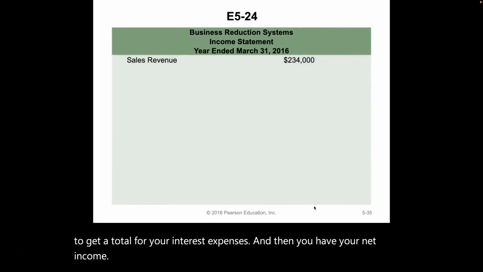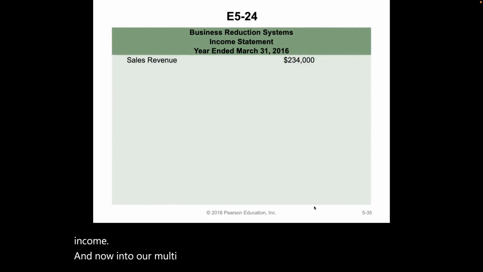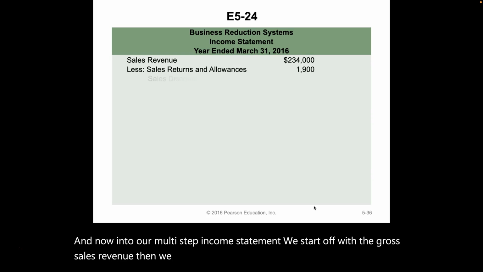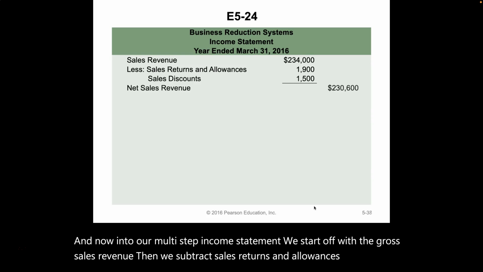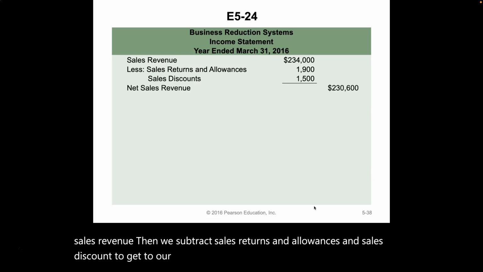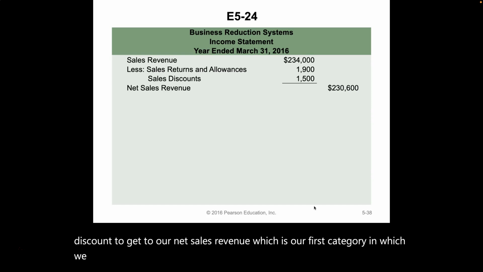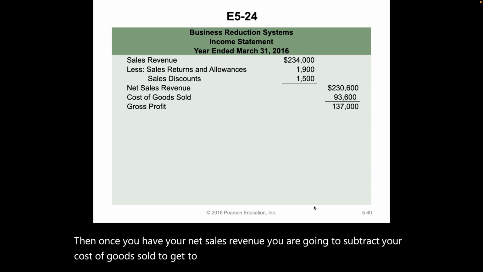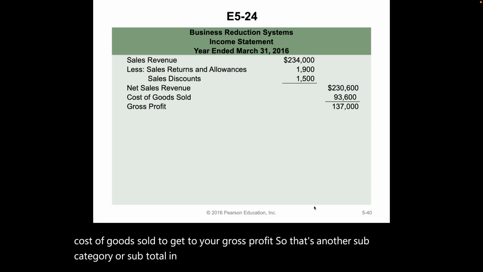And now into our multi-step income statement. We start off with the gross sales revenue, then we subtract sales returns and allowances and sales discount to get to our net sales revenue, which is our first category in which we have our first kind of subtotal in our multi-step income statement. So then once you have your net sales revenue, you are going to subtract your cost of goods sold to get to your gross profit. So that's another subcategory or subtotal in our multi-step income statement.